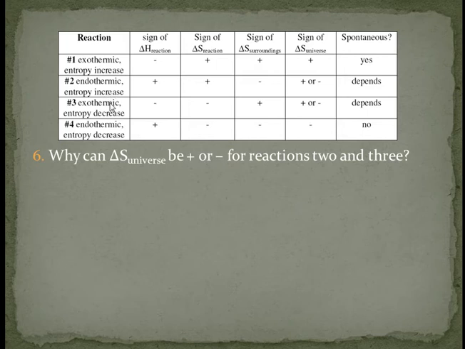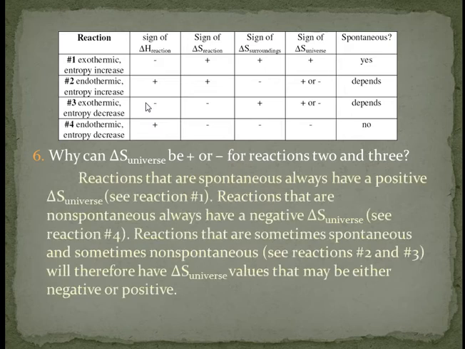Let's look at reactions 2 and 3. Why can delta S universe be positive or negative for reactions 2 and 3? Reactions that are spontaneous always have a positive delta S universe. For example, reaction 1. On the other hand, reactions that are never